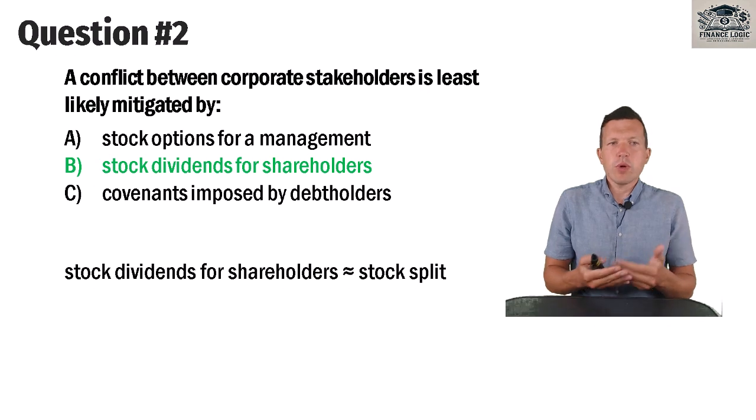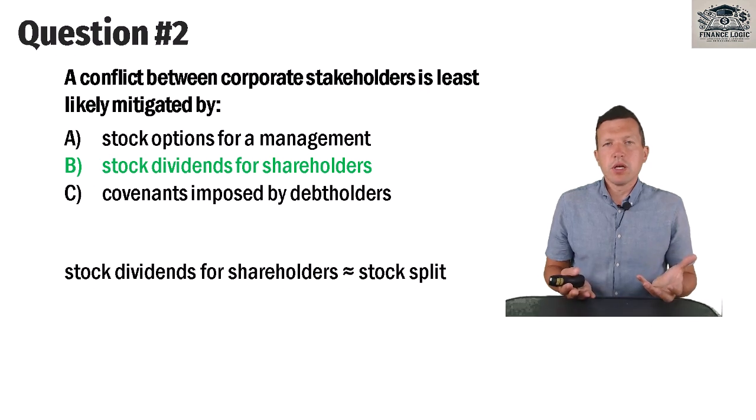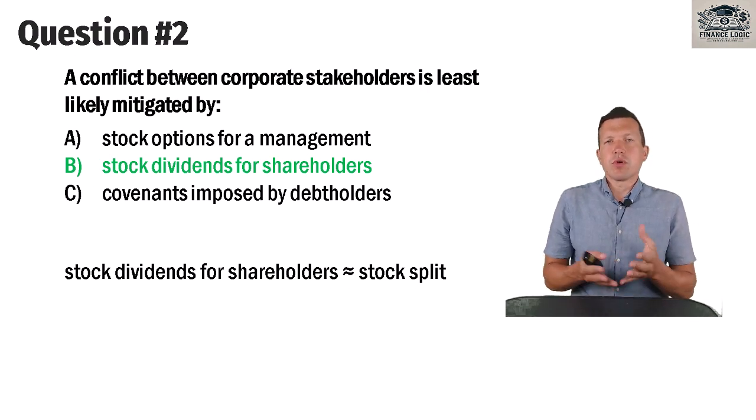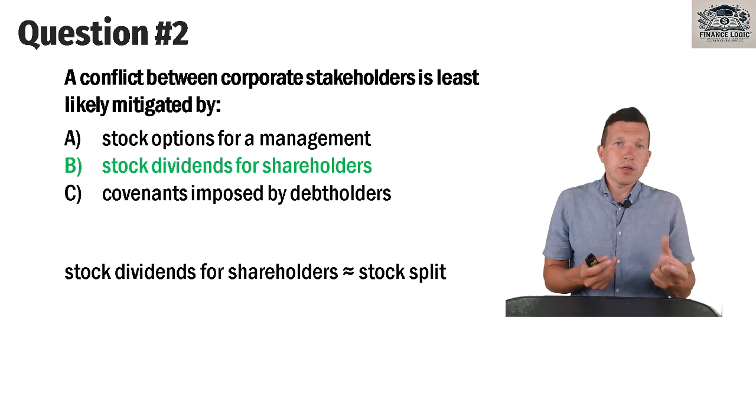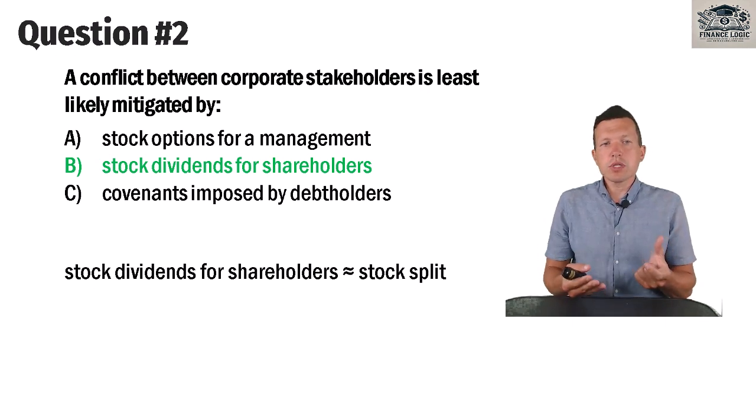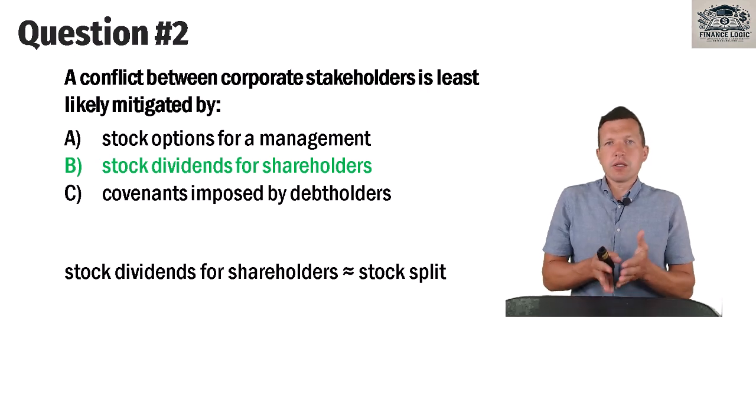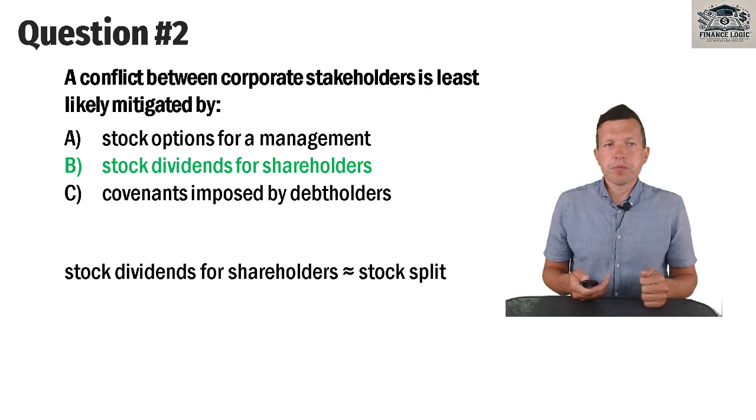But it is not a way in which conflict between management, debt holders or creditors and shareholders could be mitigated. Instead, stock options for management can align the interests of management and shareholders, and covenants imposed by debt holders align the interests of debt holders and the company.